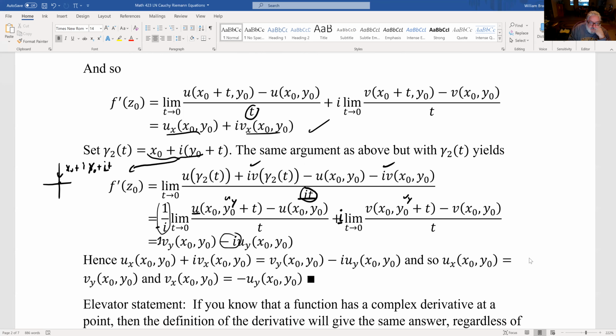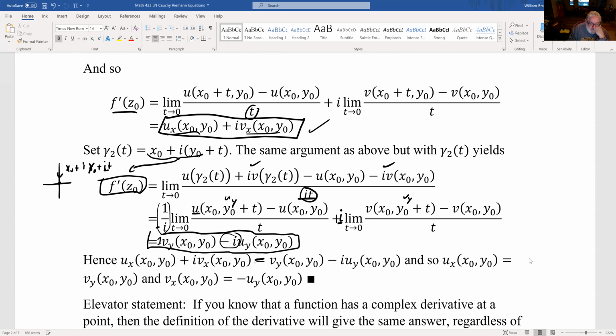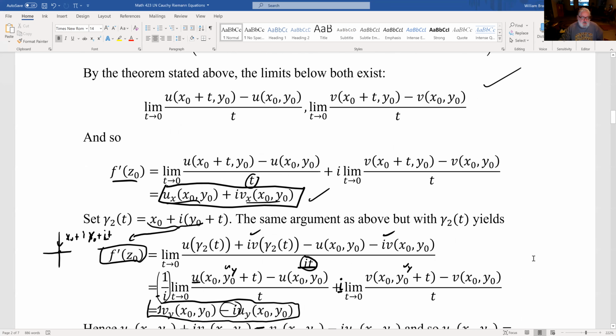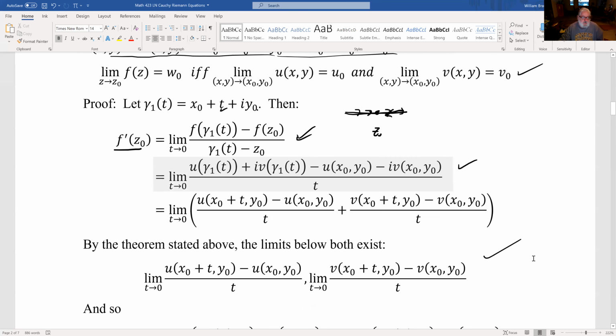So I've now got two expressions for f prime of z0. f prime of z0 is equal to this. f prime of z0 is also equal to this. So they must be equal to each other. But then the real parts and the imaginary parts have to be the same. So ux equals vy and vx equals minus i uy. And so that's essentially the proof. Right? It's not a terrible proof, but it's one typical way how limits go.